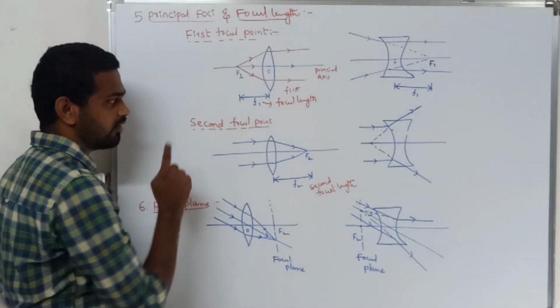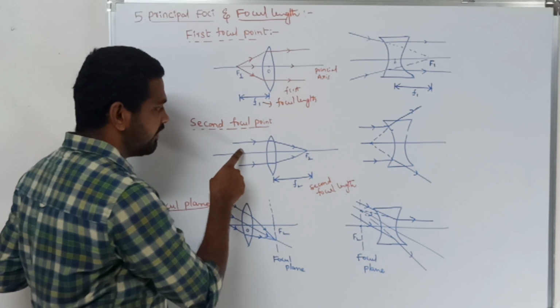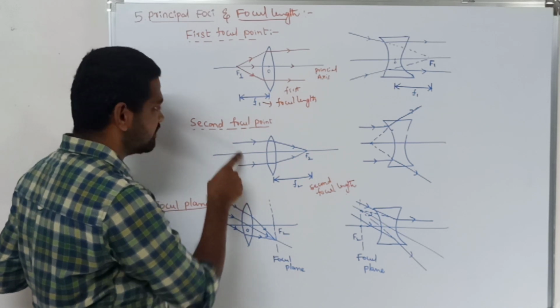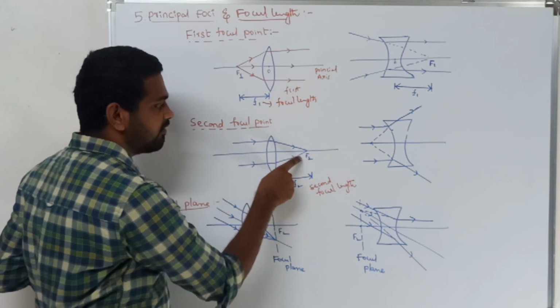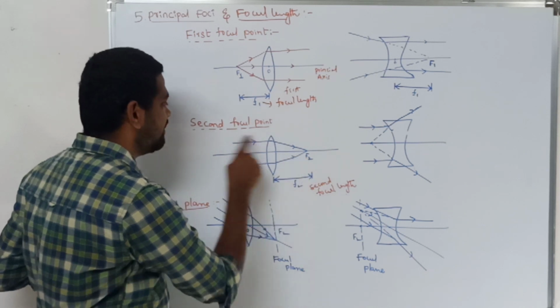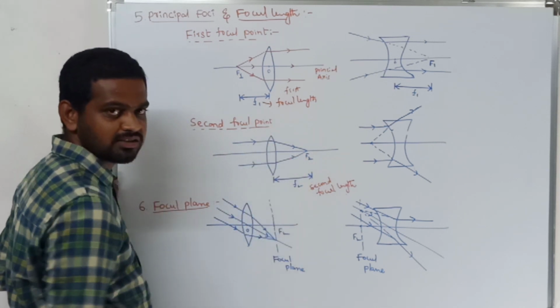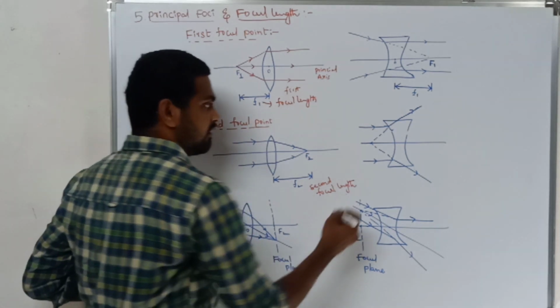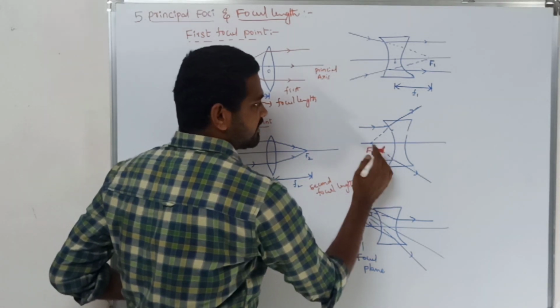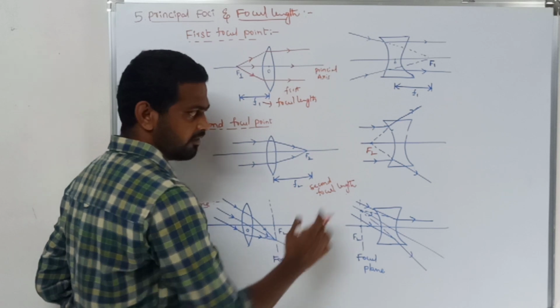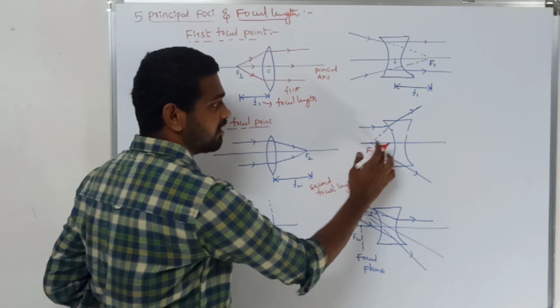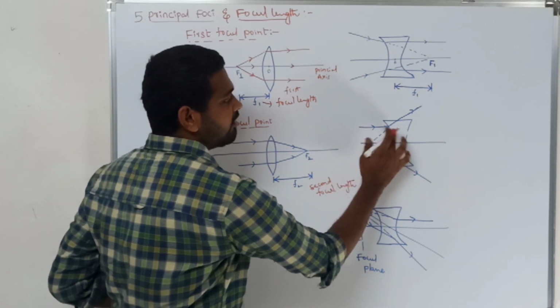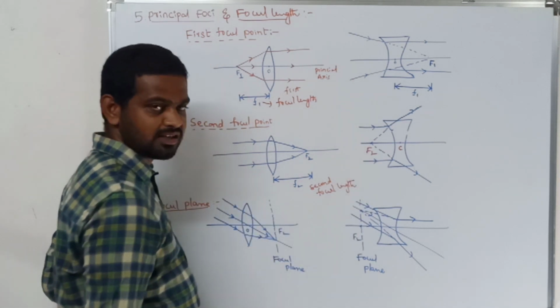Coming to the second focal point, when a parallel beam of light is passed through the convex lens, you will get the convergent beam. That is called the second focal point for the convex lens. Coming to the concave lens, when the parallel beam of light is passed through the concave lens, then you will get a diverging beam. Is it clear?